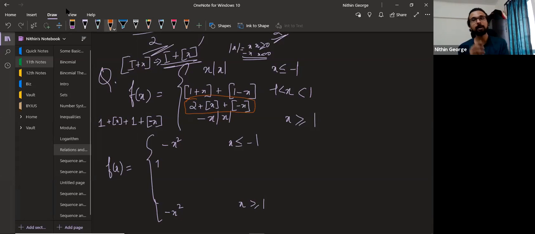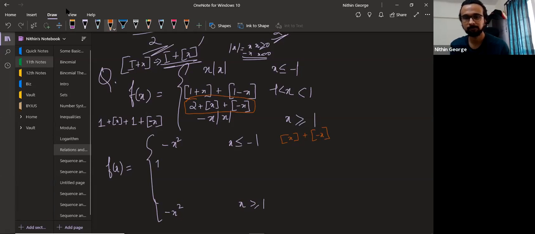Now between 1 and -1, how many integers are there between 1 and -1? Guys, does this look familiar? Gf of x plus gf of minus x. Does that look familiar? Yes, sir.